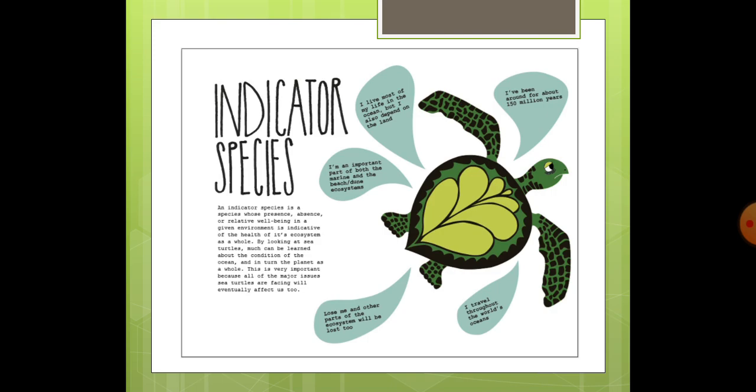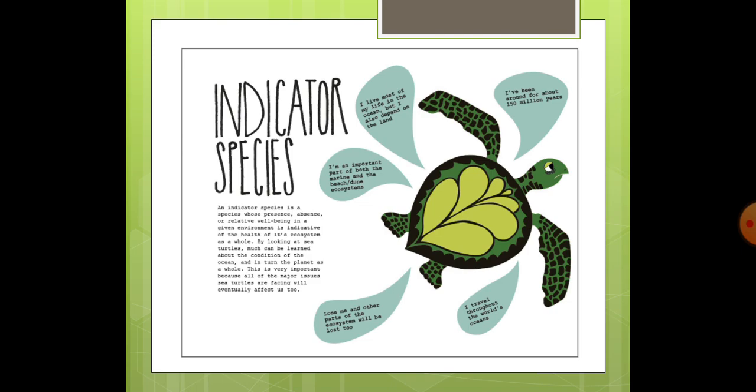Now, this sea turtle is being taken as an indicator species because we know that an indicator species is a species whose presence, absence, or relative well being in a given environment is indicative of the health of its ecosystem as a whole. They will reflect the healthy environment.